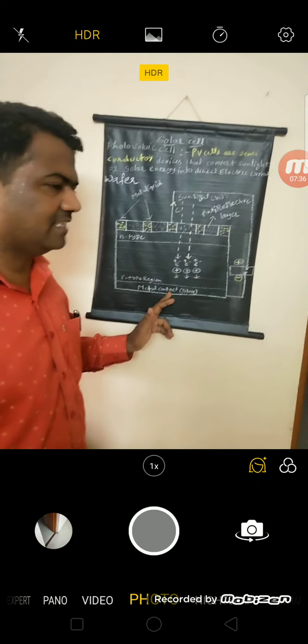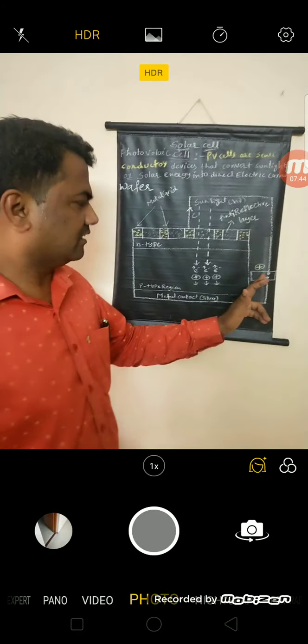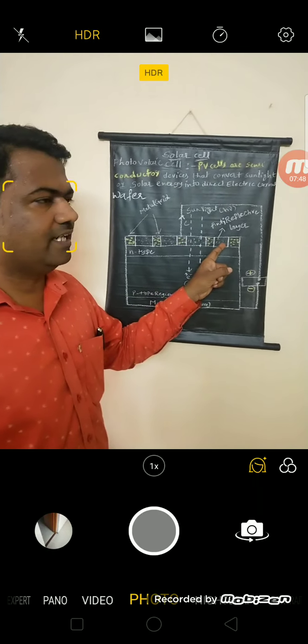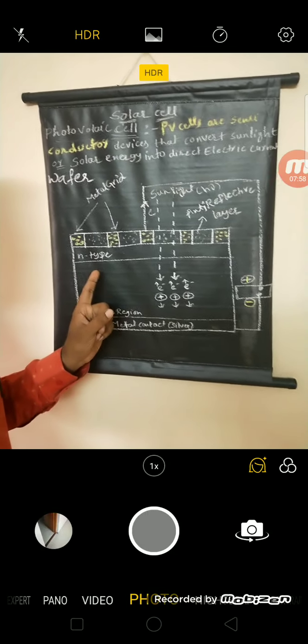One more metal is there at the back side of the solar cell or photovoltaic cell, that is made up of noble metal like silver, that is connected to the another terminal of the external electric circuit, and an anti-reflective layer is coated on the surface of the solar cell, that is made up of silicon nitride or titanium dioxide. This is about the construction of the solar cell. Then how is it working?